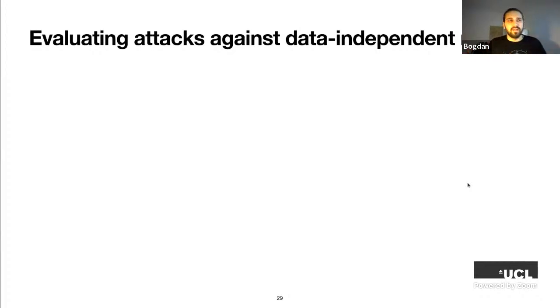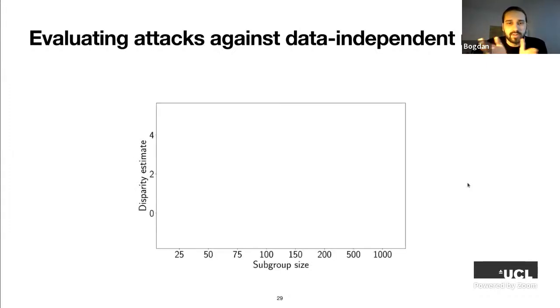Seems weird, but let's see what happens. So in this experiment, we simulated several settings in which our data set has two subgroups. One subgroup we keep at constant size, at 1,000 examples, and another subgroup we vary its size from 25 to 1,000. And then we measure vulnerability on these data sets of data-independent models.